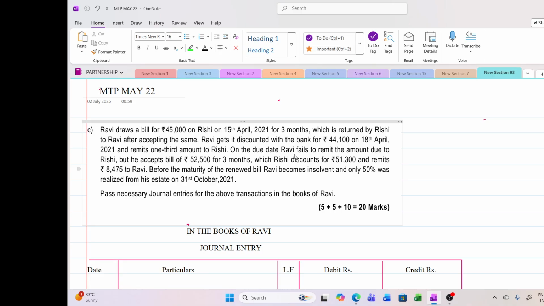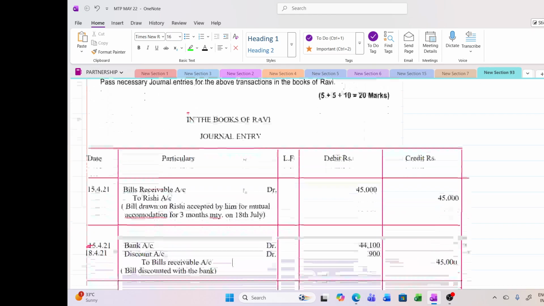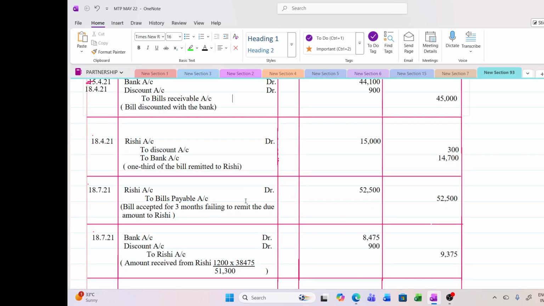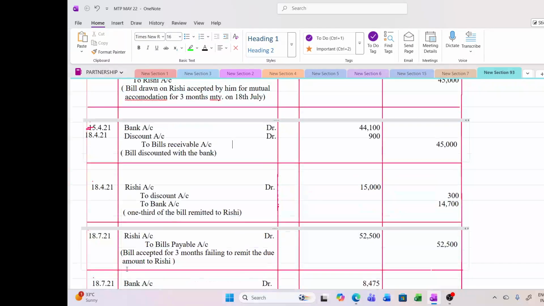Rishi is telling Ravi, I will write a bill and you accept the bill, and I will get it discounted with the bank and remit that amount. Now he fails to remit the amount, and Ravi accepts a bill of 52,500 for 3 months. Now it is a bills payable for Ravi. So Rishi's account will get debited because he has given a bills payable to him of 52,500.